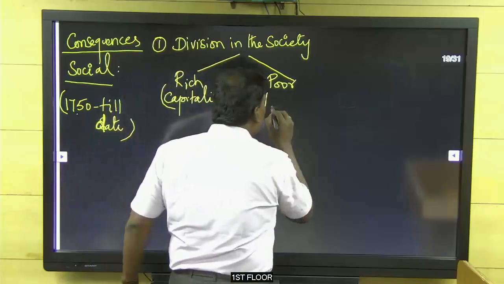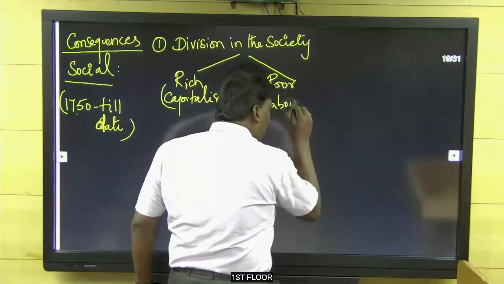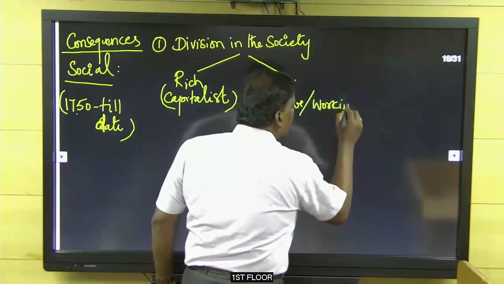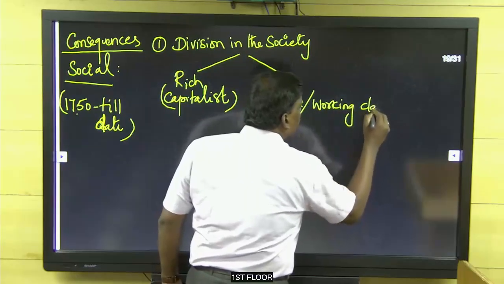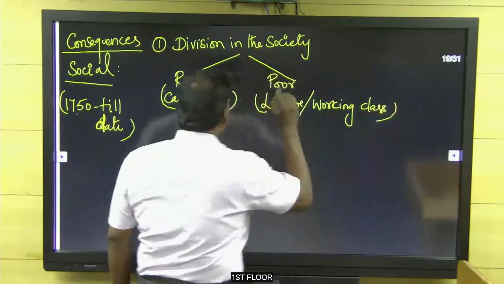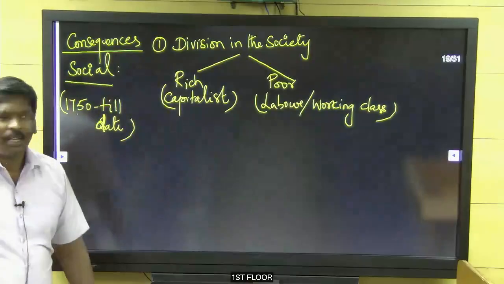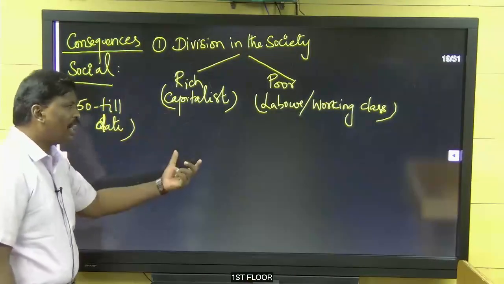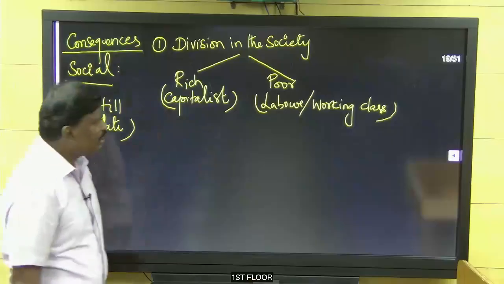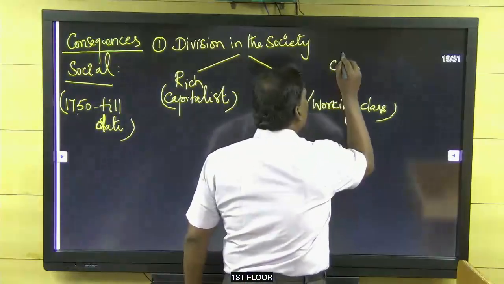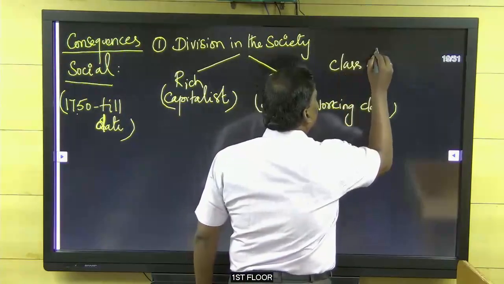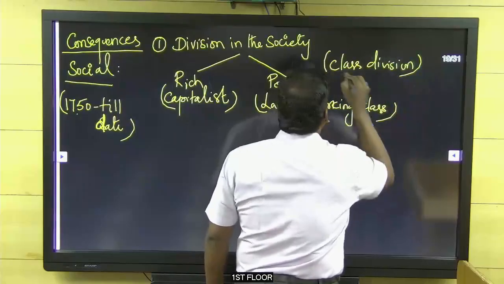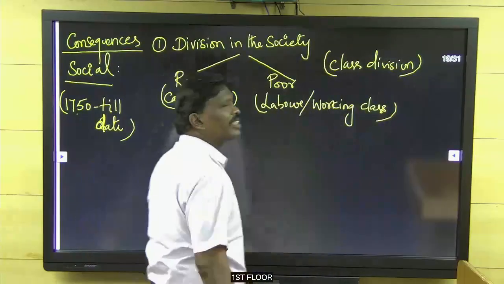Poor means labor or the working class. What is the division in the society as rich and poor, capitalists and laborers, the working class? We call it class division. What is the class division? That is rich and poor.